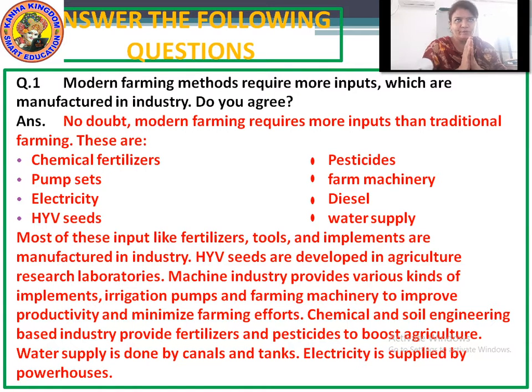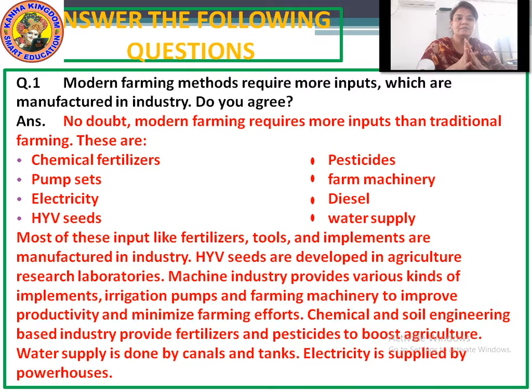Moving to our first question, that is, answer the following questions. Number 1. Modern farming methods require more inputs which are manufactured in industry. Do you agree? Now what is this question asking? This question is asking you that in modern farming methods, you need more inputs and these inputs are manufactured in the industry. Do you agree with that?